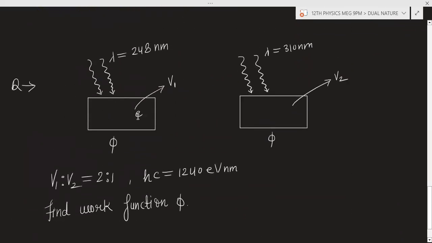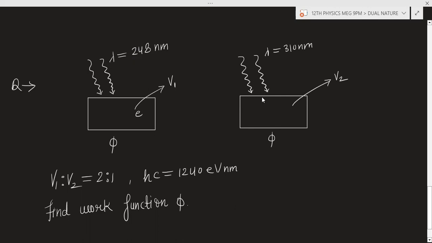So this is a metal surface. On this metal surface, radiation of a certain wavelength is incident first, so that the electron is ejected out, and this electron has the velocity, or the speed, v1.